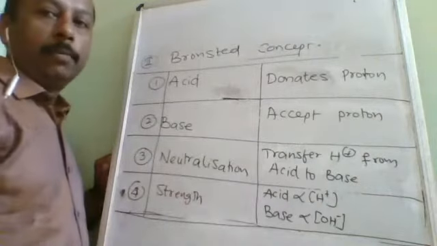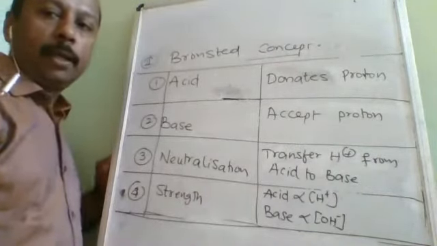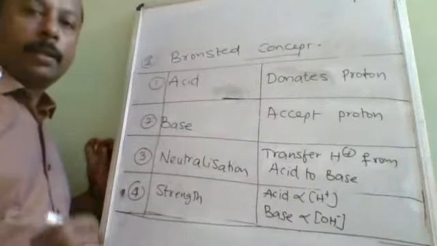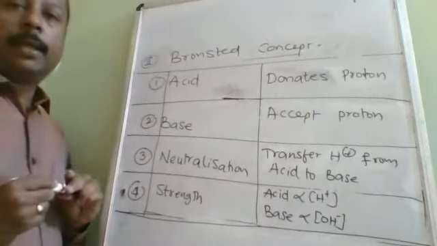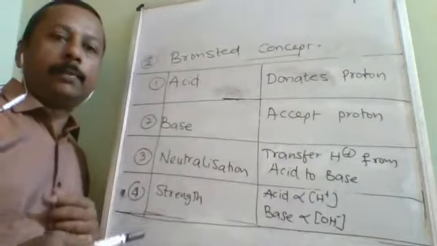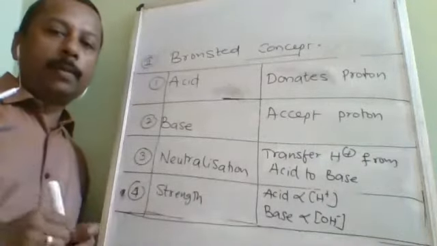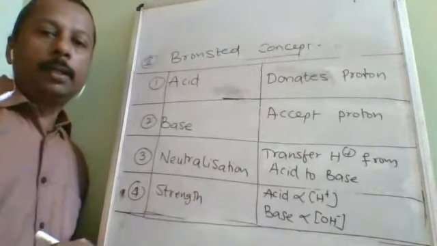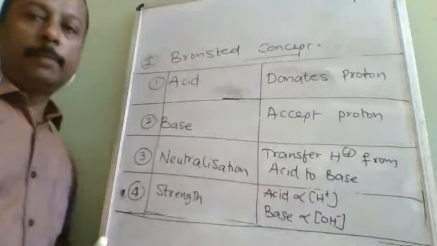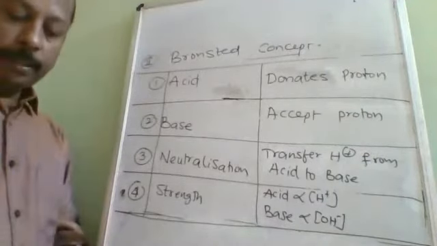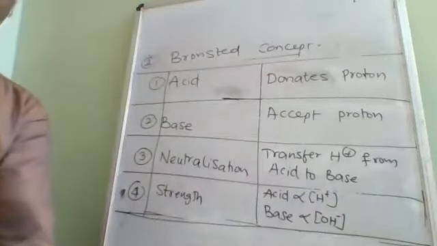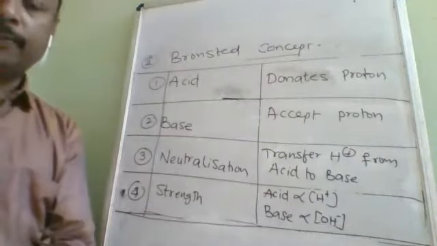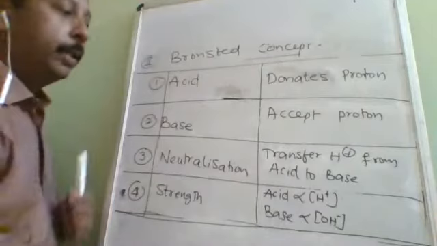Here came one more problem. What is that problem? Actually, coordinate complex and coordinate reactions are very slow in nature, but acid base reactions are fast. So that was the drawback of the Bronsted theory: it could not explain the fast kinetics of neutralization. According to him, it is transfer of H plus from acid to base, which is a slow process. But practically, when the kinetics of reactions are calculated, they are very fast. But according to this theory, they are very slow.